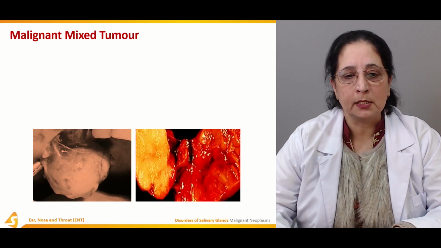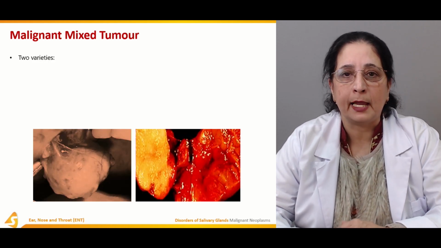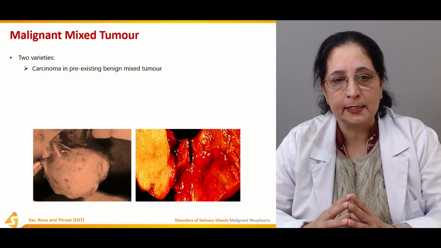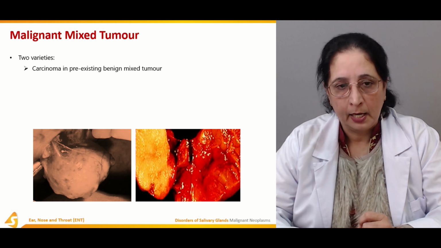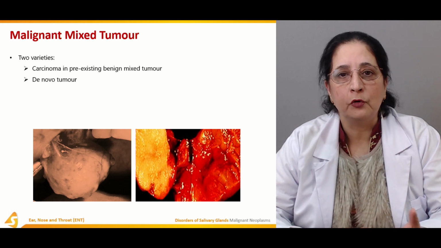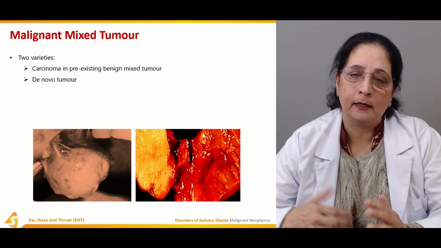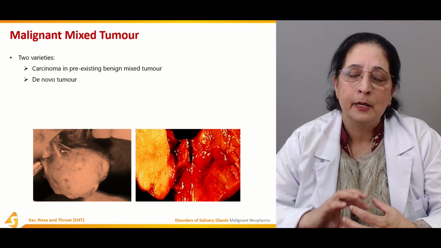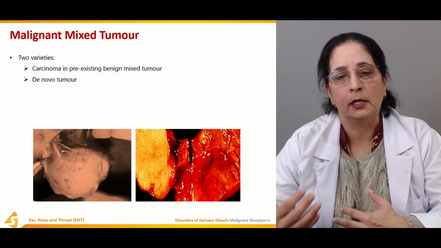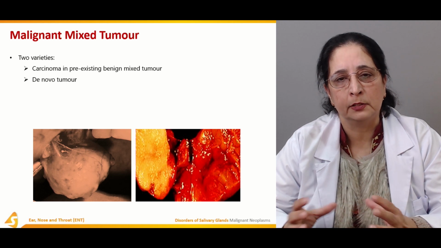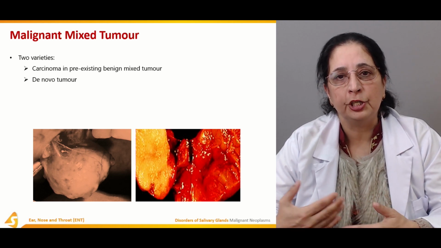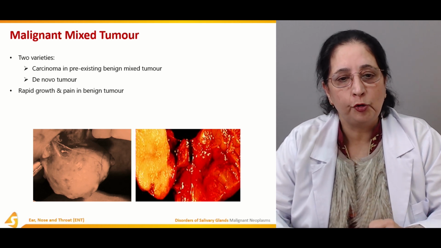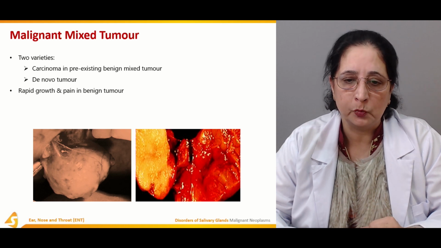Malignant mixed tumors: we have two varieties, carcinoma in pre-existing benign mixed tumors, and then a de novo tumor. So a malignant mixed type of tumor can occur in the benign mixed type of tumor, where superimposed cell differentiations occur and become the malignant tumor. Rapid growth and pain in a benign tumor occurs.